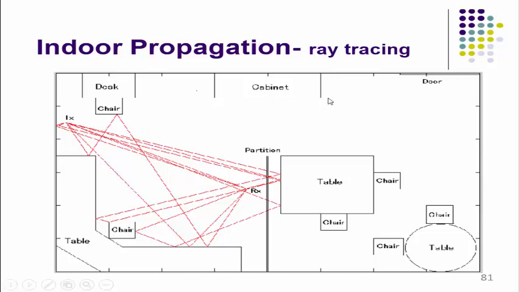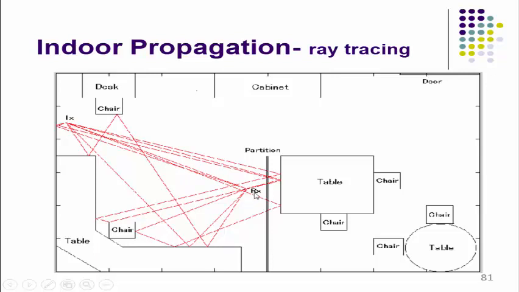Suppose inside this particular room there are different obstacles, that is table, chair, and a wooden or glass partition. Suppose two rooms are there, with one partition in between. Here the transmitter and a receiver are in the first room, and this receiver will receive the exact line of sight powerful signal,